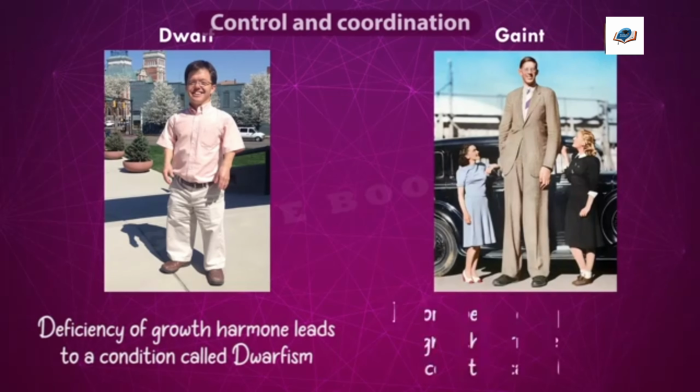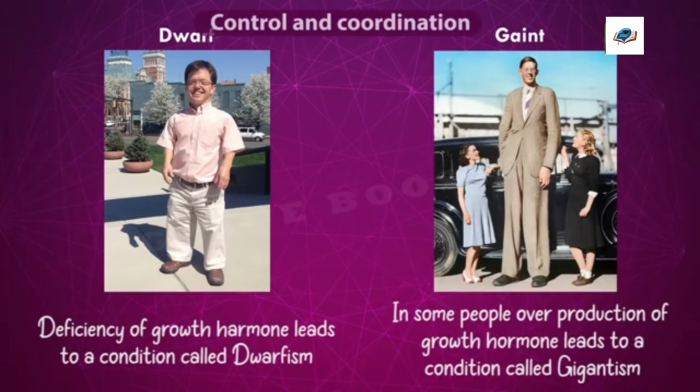In some people, overproduction of growth hormone takes place. The overproduction of growth hormone leads to a condition called gigantism. Gigantism means giant. He becomes a giant, more than the normal height. Usually people grow